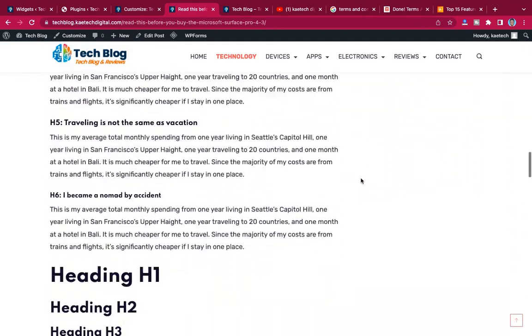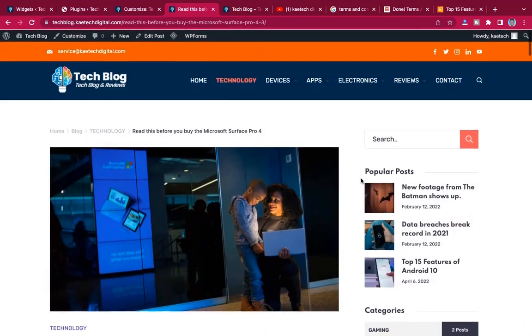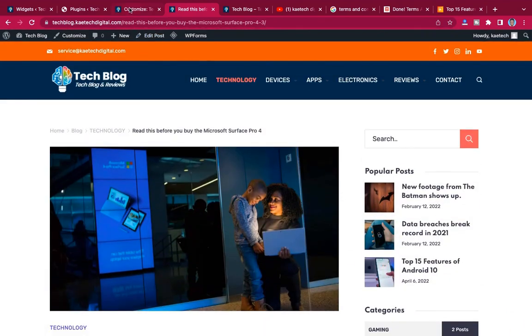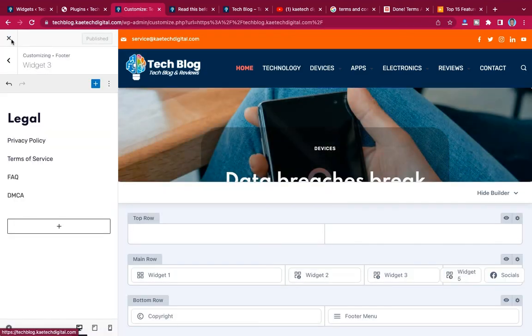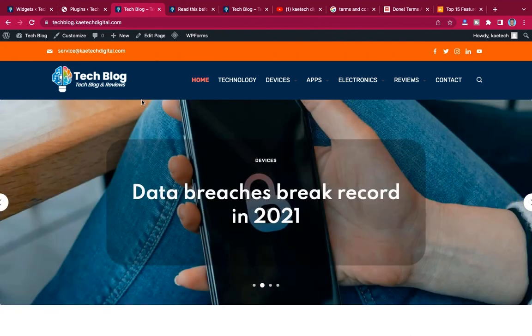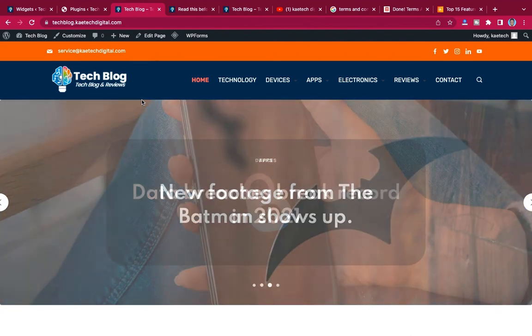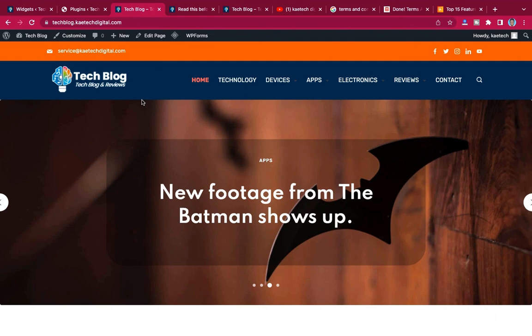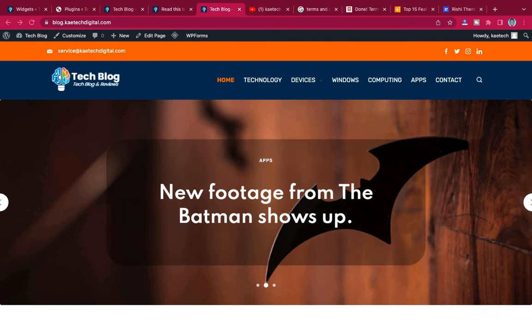So guys, I think we are almost done with everything, and this is how you can create this amazing money making blog with a free theme called Rishi Theme. So check this theme out and download it and use it for free on any website. Use the theme for free and then give me a comment.